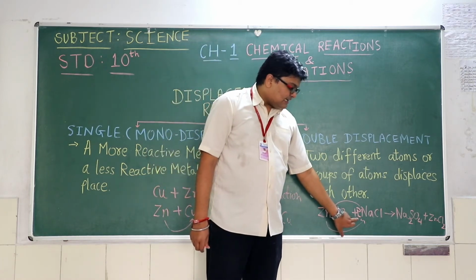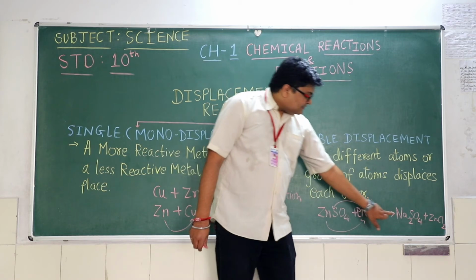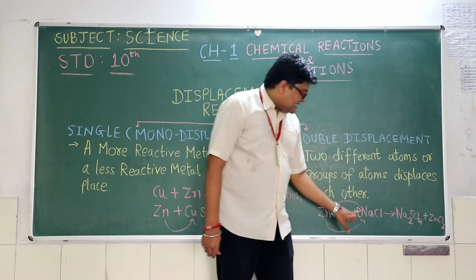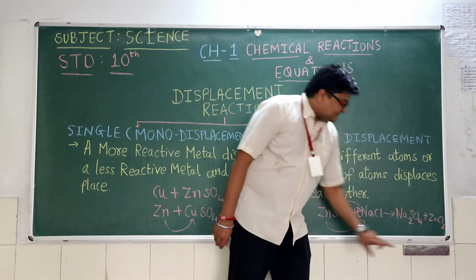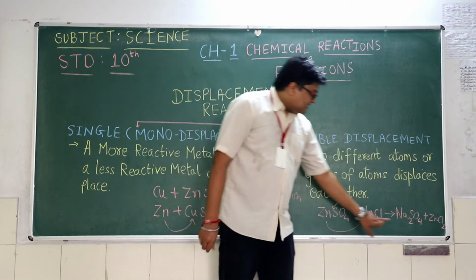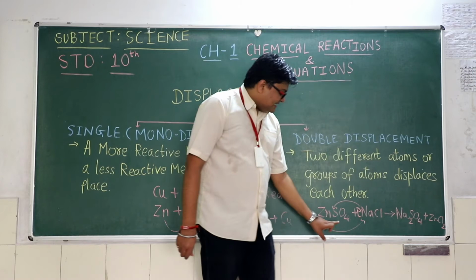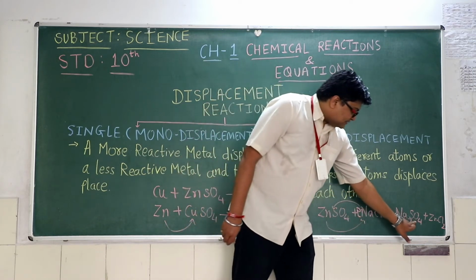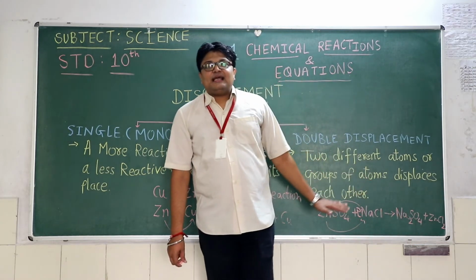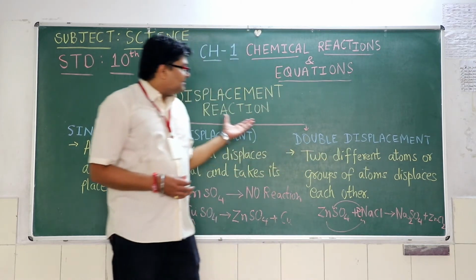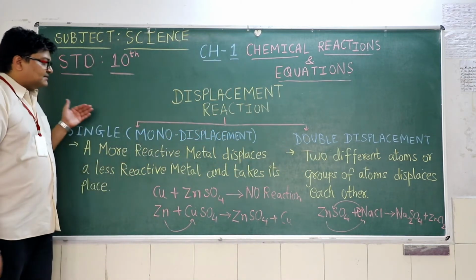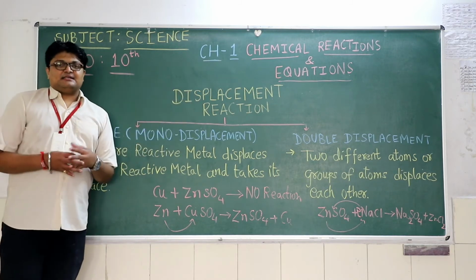If you see here, left hand side 2 Na, here also right hand side 2 Na, here 2 Cl, here also 2 Cl. Here zinc is 1, here also zinc is 1, here SO4, here also SO4. So all the LHS terms are in balance with RHS. So these are both the types of displacement reaction, single displacement and double displacement.